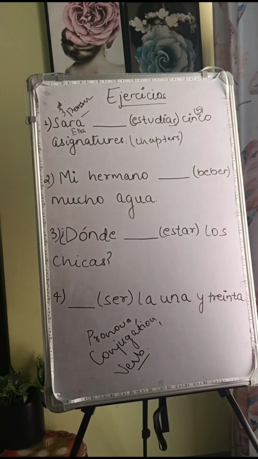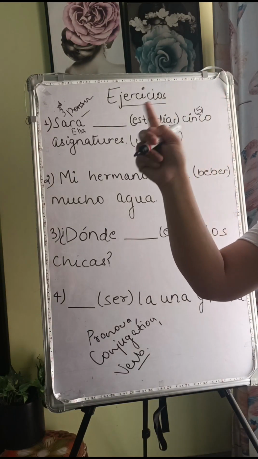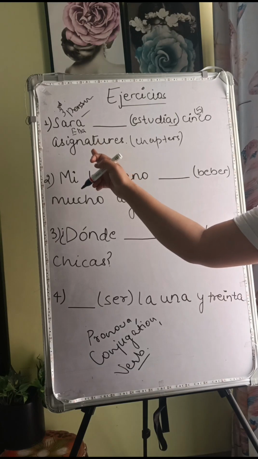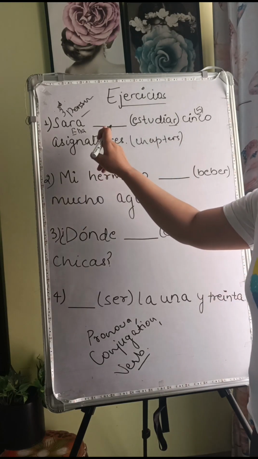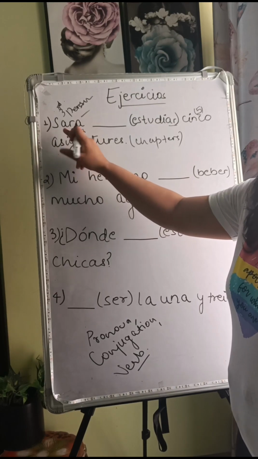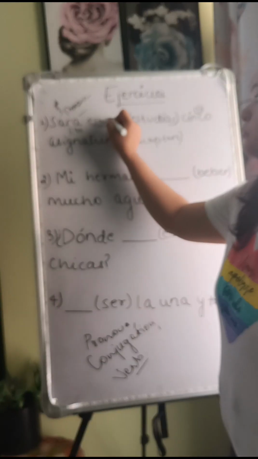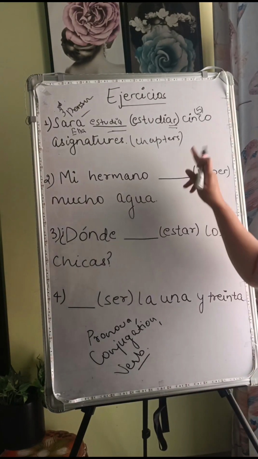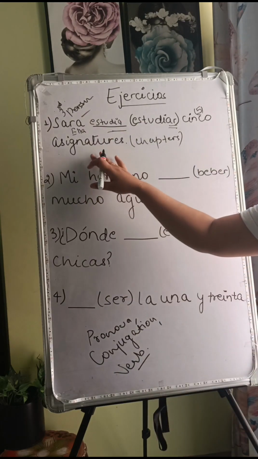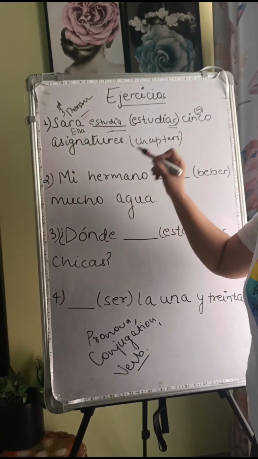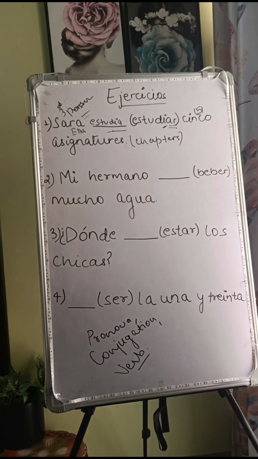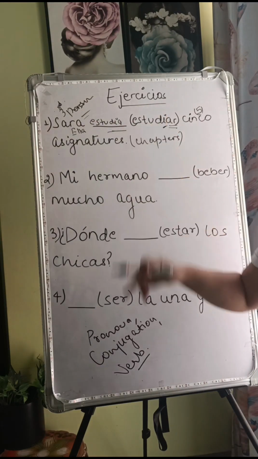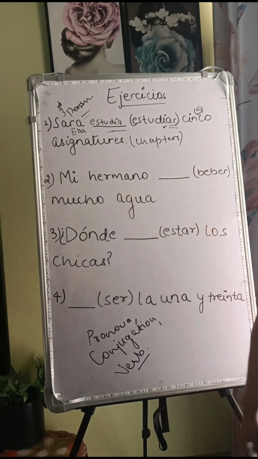It is an AR ending verb, so we will conjugate it. Yo estudio, tú estudias, and él, ella, usted estudia. So what will come over here? Sara estudia. This is the conjugated form of the AR ending verb. Cinco asignaturas. So over here we learned three concepts: pronoun, conjugated form, and how to use and relate these. Fine.